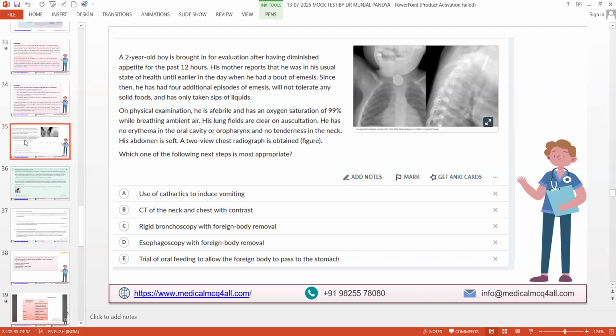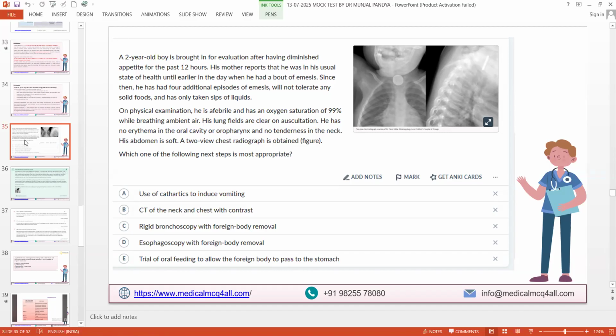Let's go a little pediatric and switch your gear from neuro and onco to now a little pedia. A 2-year-old boy is brought for evaluation after having diminished appetite for the past 12 hours. His mother reports that he was in his usual state of health until earlier in the day when he had a bout of emesis. Since then, he has had 4 additional episodes of emesis, will not tolerate any solid food and has only taken sips of liquids.